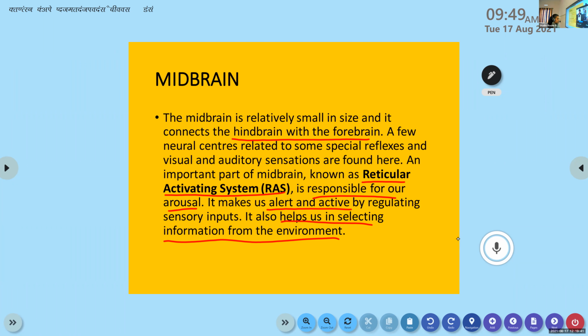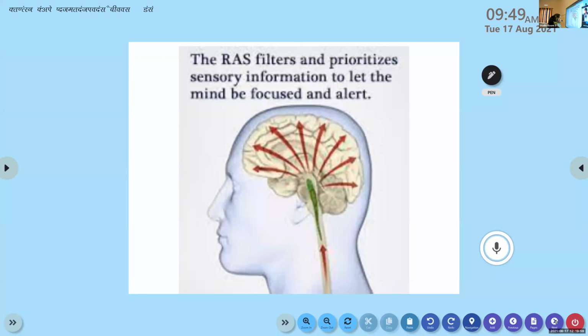The reticular activating system helps us in the arousal process, maintaining our alertness, and making us active. This system is present in the midbrain. This is how it works: the RAS filters and prioritizes sensory information to let the mind be focused and alert.